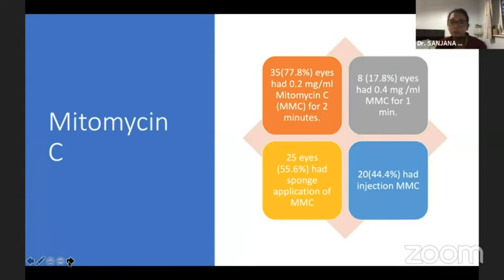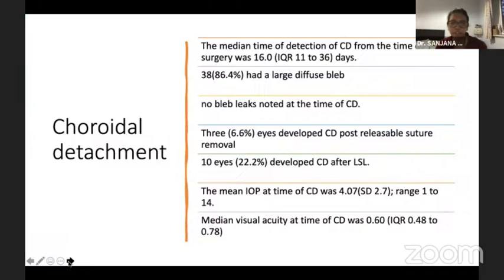42 patients had 3 scleral flap sutures, and 18 eyes had 1 releasable suture. There were no intraoperative complications documented. The mitomycin C concentration ranged from 0.4 to 0.2 milligram per ml, and 20 had injection of mitomycin C, and 25 eyes had a sponge application. Coming to choroidal detachment, the mean time for detection was around 16 days. 38 eyes had a large diffuse bleb at the time of presentation. There were no bleb leaks noted at that time.